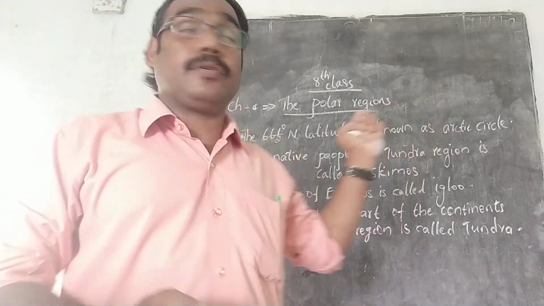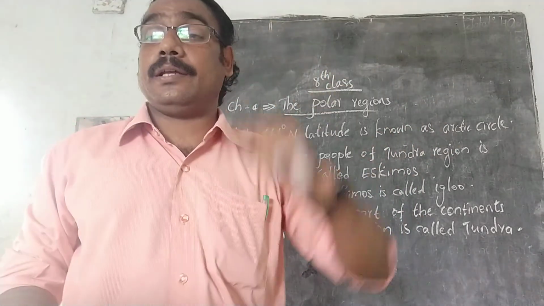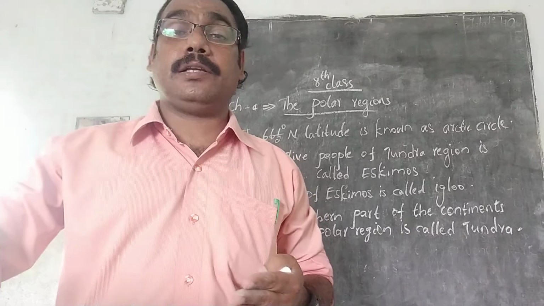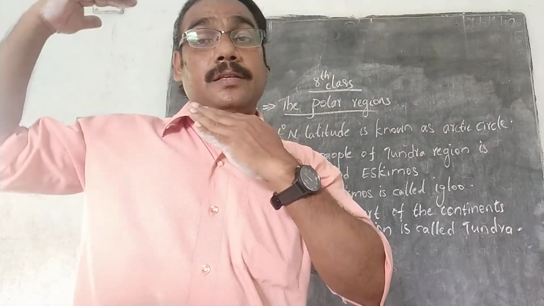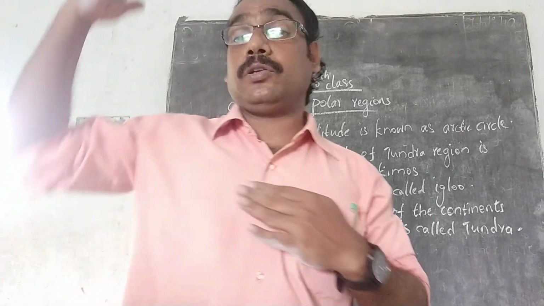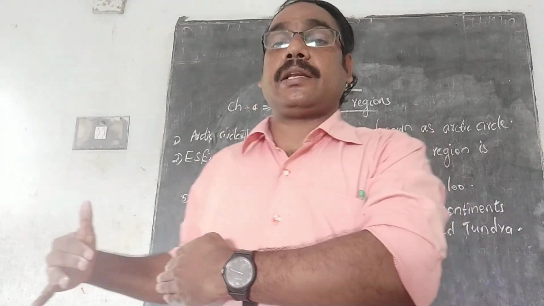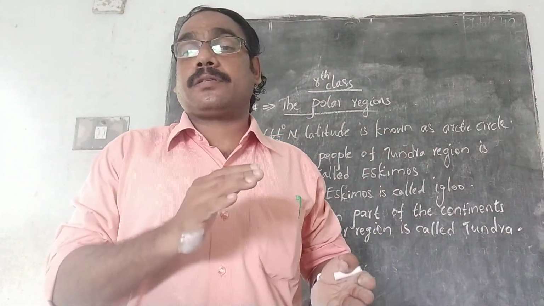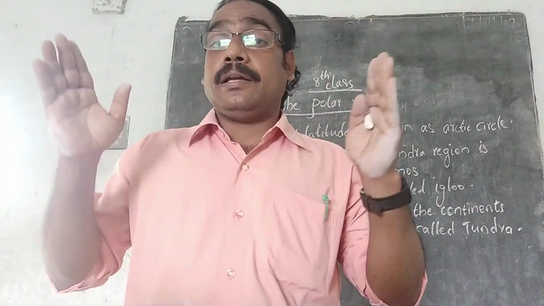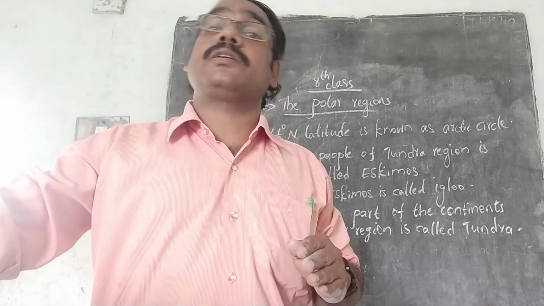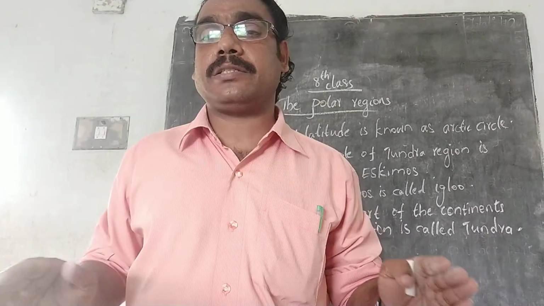Once again, today we started the lesson on polar regions. The specialties of the polar region I already told you. Polar region means both will come. Which ones? 66.5 degree north to 90 degree north, and 66.5 degree south to 90 degree south. Both areas are known as polar region. In this polar region, what are the specialties? Which months do we have only sunlight?